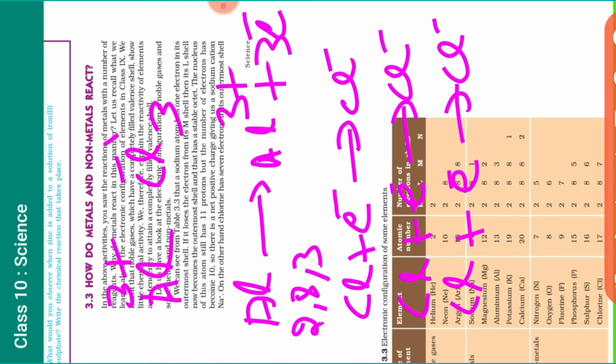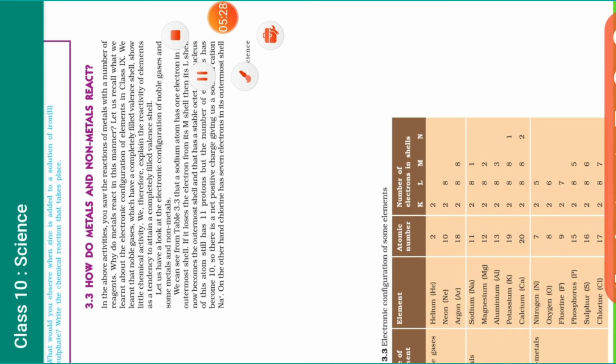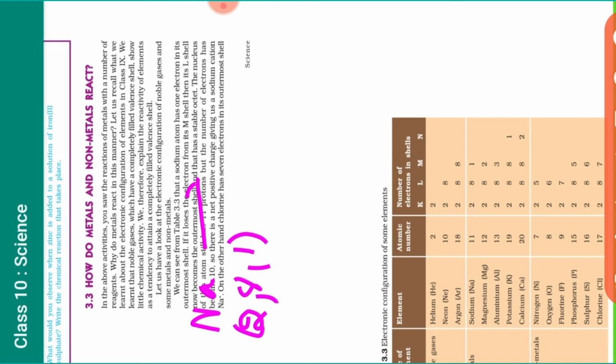Same way I am giving you one more example, sodium oxide. Now you must see, all of you, in sodium oxide, as we have already done, sodium is 2, 8, 1. So what you can write, sodium positive plus electron. Now sodium is losing one electron. Now oxygen, you see, 2, 6.